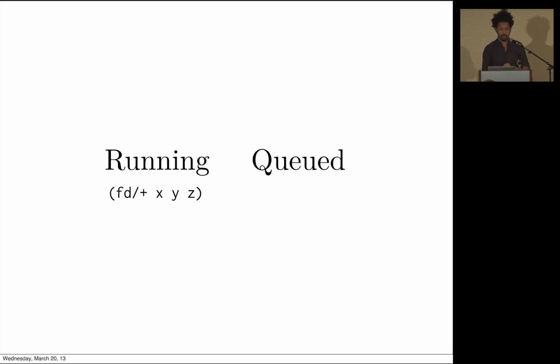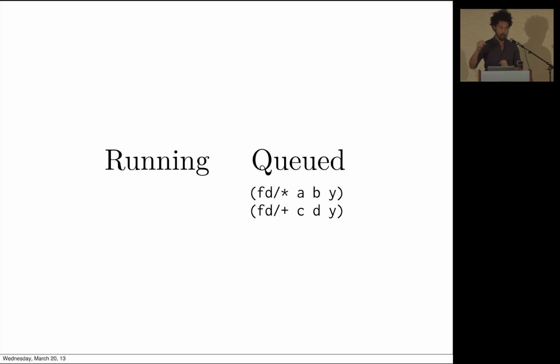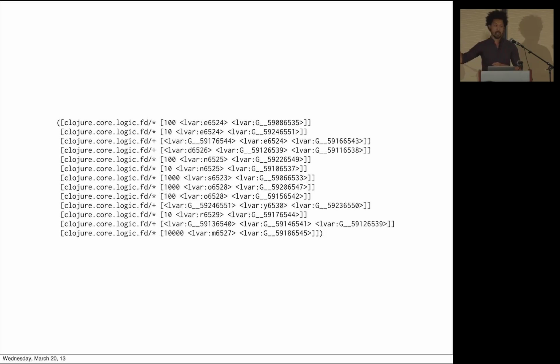So just to illustrate this again, we have some addition constraint. It triggers a multiplication and another addition constraint to enter the queue. We're done. We remove the multiplication constraint and we get to run it. It puts the original addition constraint back in, and so on. So there's a snapshot of what the queue looks like at the largest size for solving SEND + MORE = MONEY. So nearly every variable that's involved is in the queue at this point. And this is what you want to see.